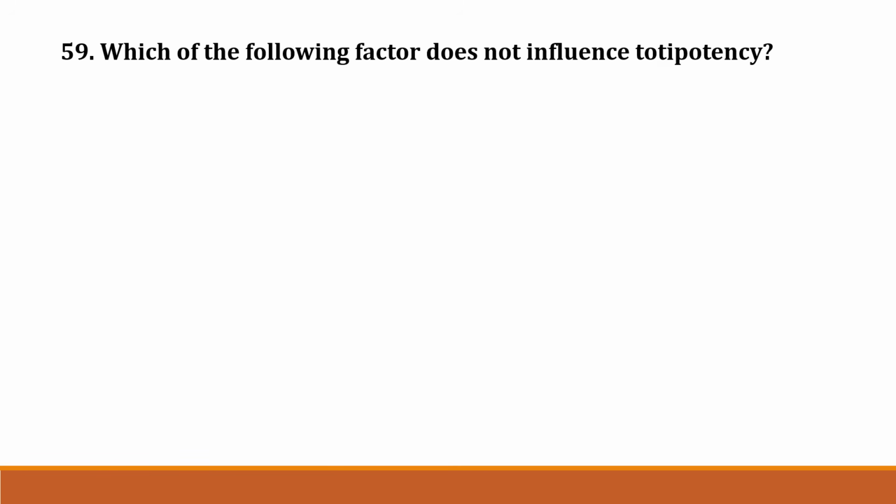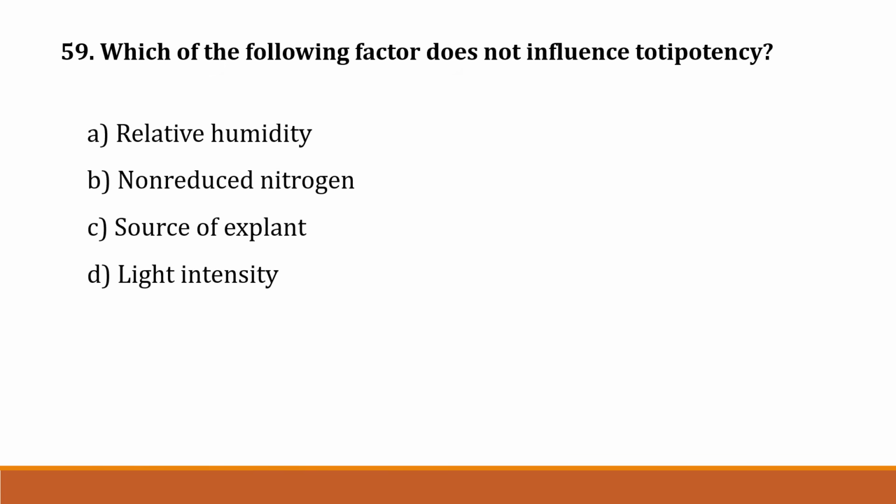Then question number 59. Which of the following factors does not influence totipotency? Option A, relative humidity; option B, non-reduced nitrogen; option C, source of explant; option D, light intensity. The correct answer is option B, non-reduced nitrogen.